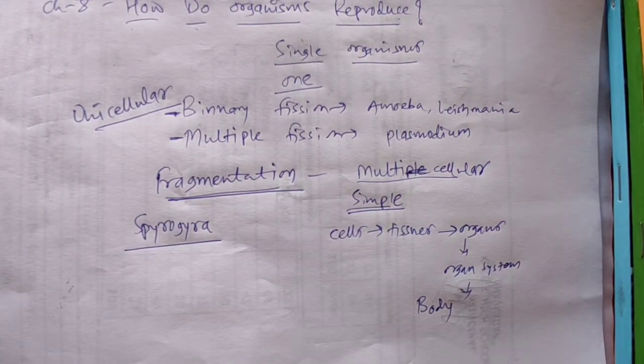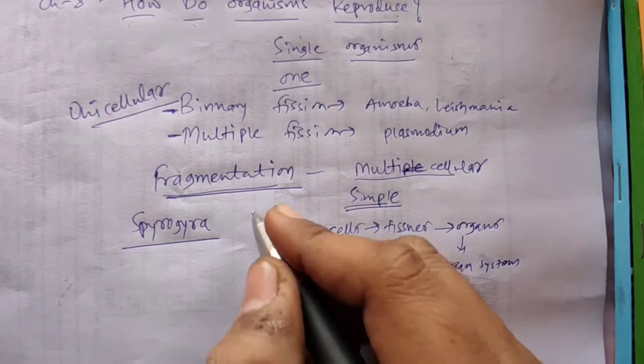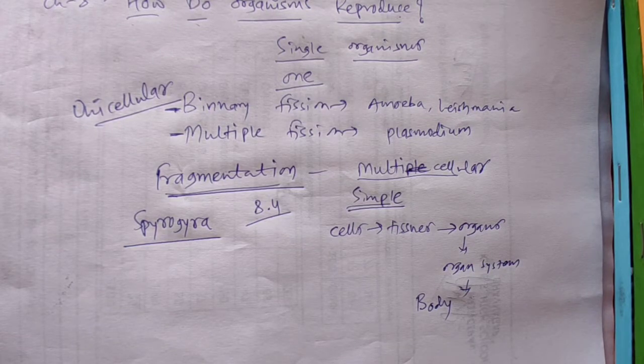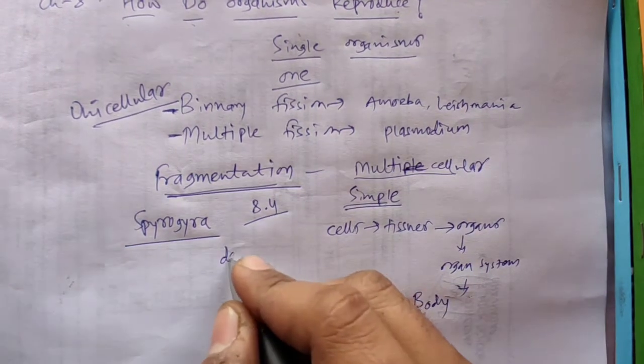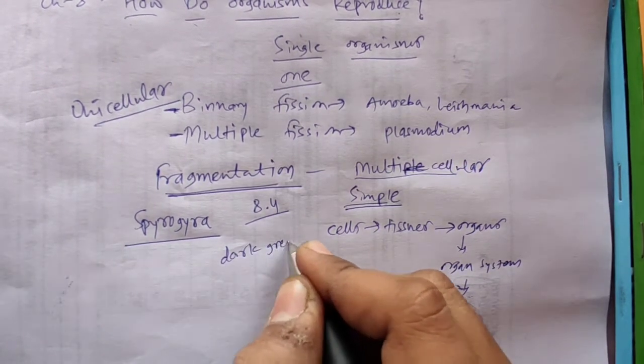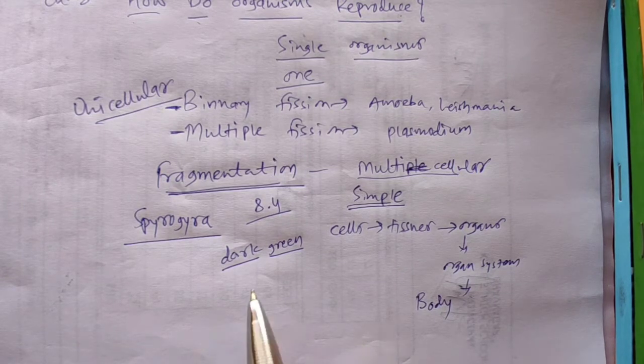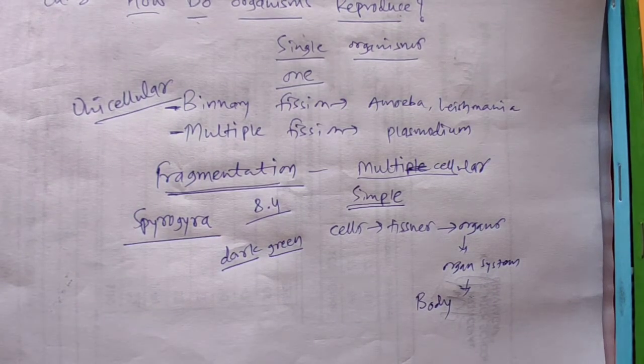There is an activity given in your textbook. If you study activity 8.4, they say that you have to collect water from a lake or pond that appears dark green. You have observed that some lakes or ponds contain this dark green water.